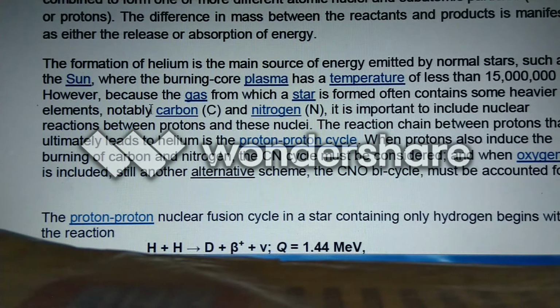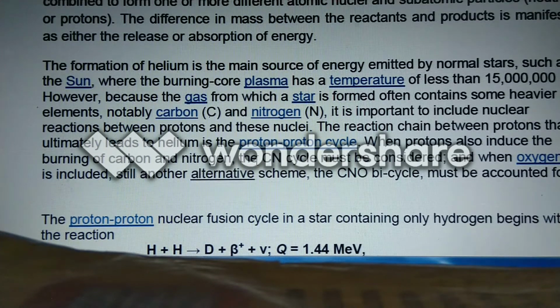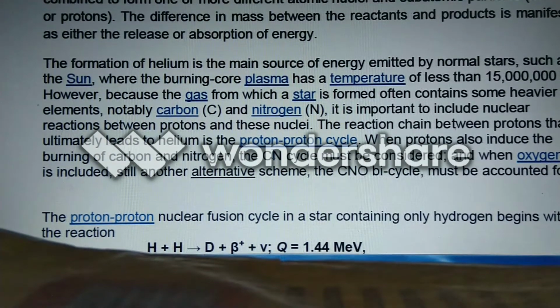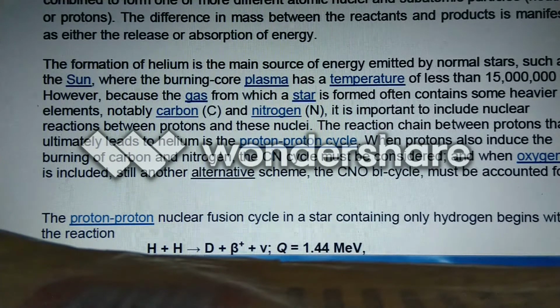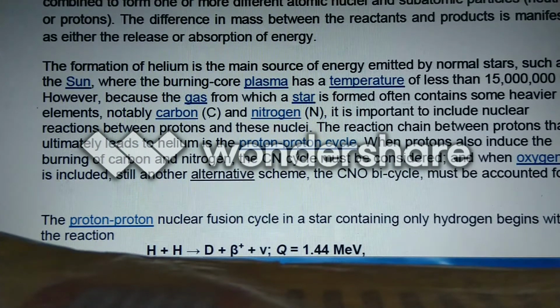At this temperature, the lighter atoms combine and form heavier atoms and release energy in the form of heat and light. The heat and light which we are getting from the Sun is due to the phenomenon of nuclear fusion. A cycle of reactions takes place at the core of the Sun.